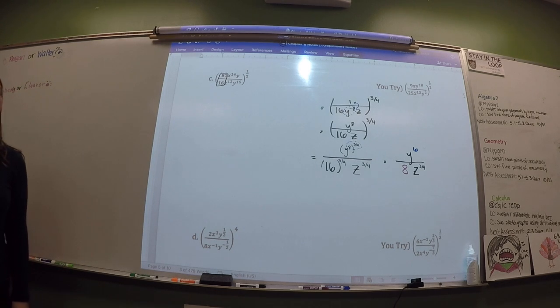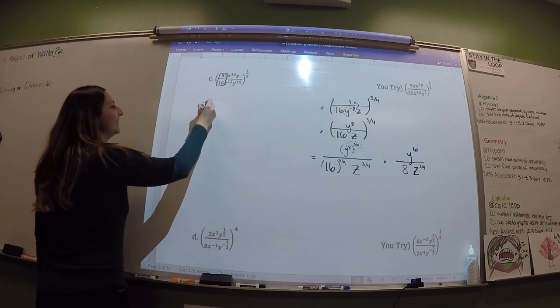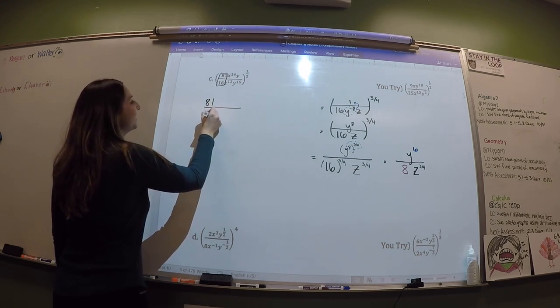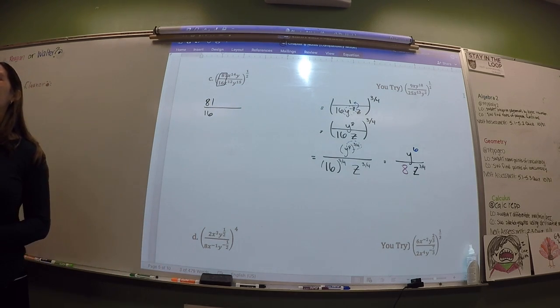Is 81 over 16 something that we can simplify? Can you divide by anything? Nothing. Trick question. So we're just gonna leave that.